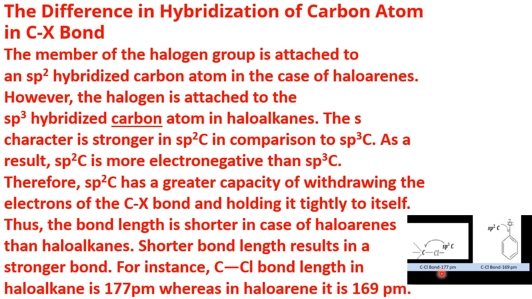The C-Cl bond in the haloalkane is 177 picometers, whereas the C-Cl bond in chlorobenzene is 169 picometers, which is smaller. The smaller the bond length, the more the bond enthalpy. The more the bond enthalpy, the less reactive it is. They are related. Therefore, haloarenes are less reactive than haloalkanes because of the second reason.